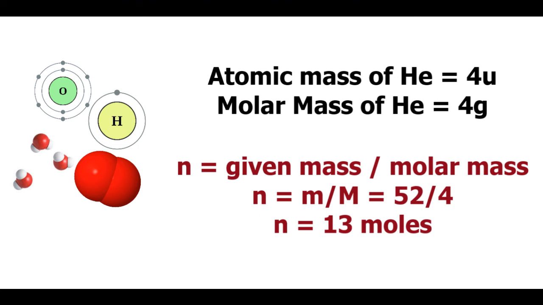So, the molar mass of helium is 4 grams. Therefore, the number of moles, that is small n, will be given mass divided by molar mass. So, small n is equal to small m divided by capital M, which will be 52 divided by 4, which will give us 13. So, in 52 grams of helium, there exist 13 moles of helium.